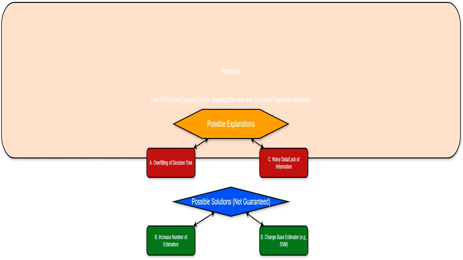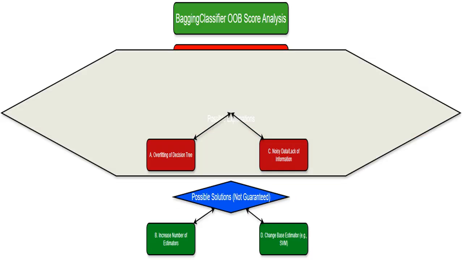The problem is that I'm getting a really low OOB score, around 0.5, which is basically random guessing for a binary classification problem. I'm using BaggingClassifier, which is an ensemble method that combines multiple decision trees. A low score tells me there's a fundamental issue, either with my decision trees or my data. I think there are two main explanations for this low OOB score.